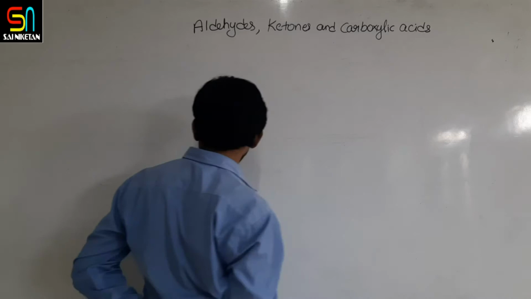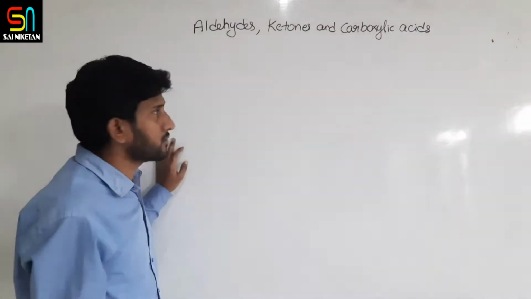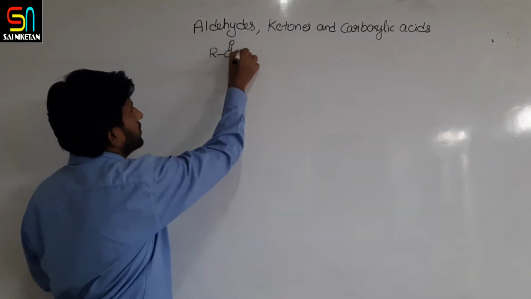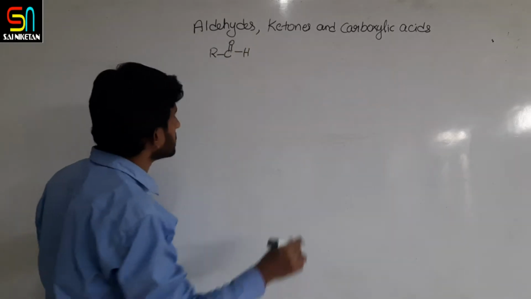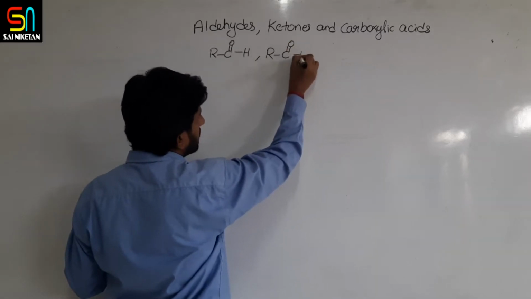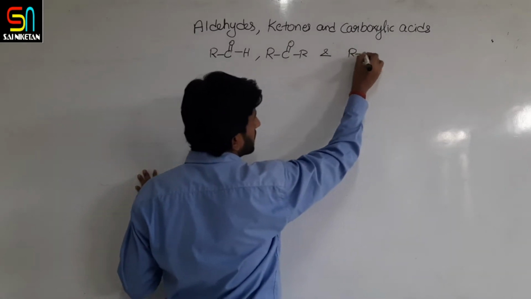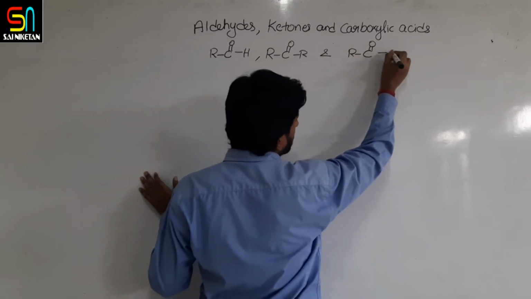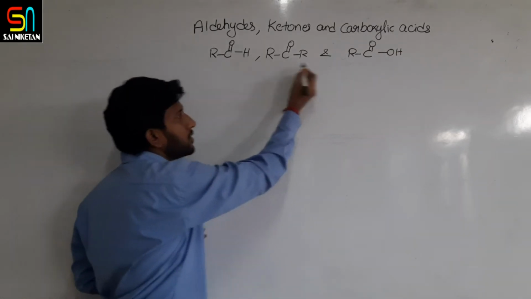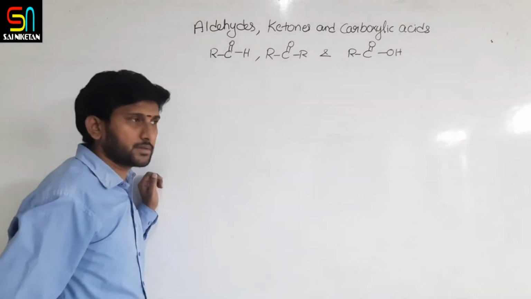Basically, I told you, the compounds that contain C double bond O in them. Either it is an aldehyde, represented as R-C double bond O-H like this; a ketone, which is R-C double bond O-R; and a carboxylic acid, which is R-C double bond O-OH. Such compounds that contain C double bond O are basically called carbonyl compounds, right?